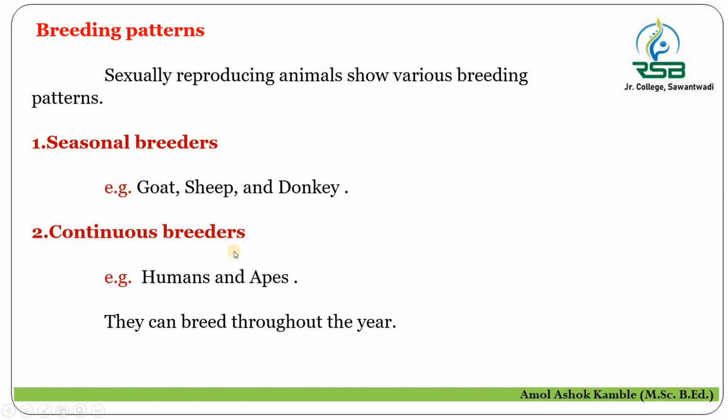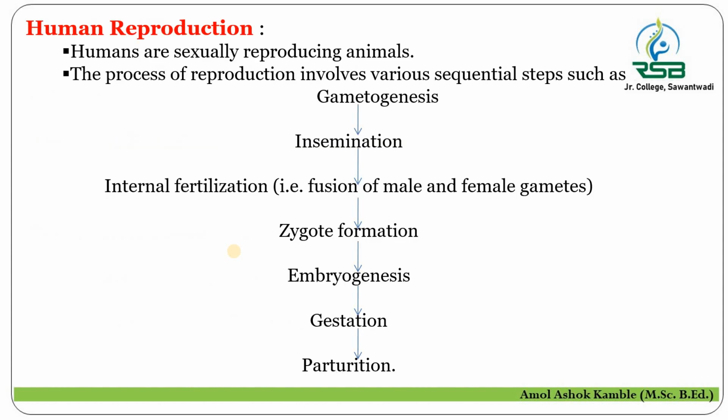And the next part is the most important part, human reproduction, as it is related to us, and this is the major part of this topic. From this lecture and in upcoming lectures, there are major events related to human reproduction. Before starting the major events, let us see the sequential steps in a sexually reproducing animal like the human being.